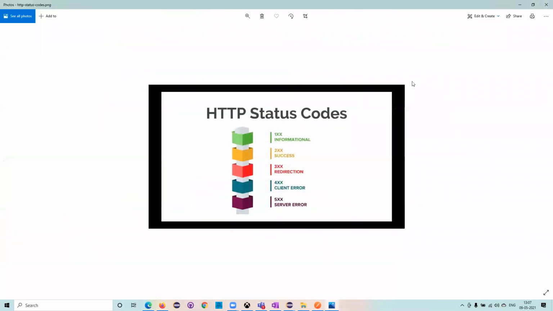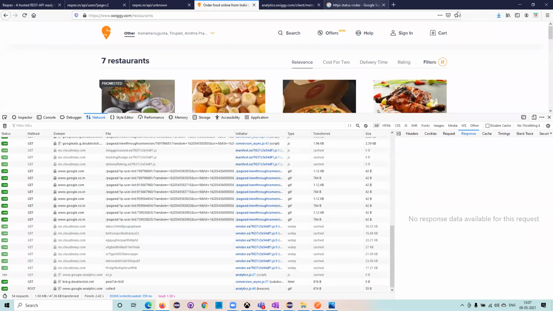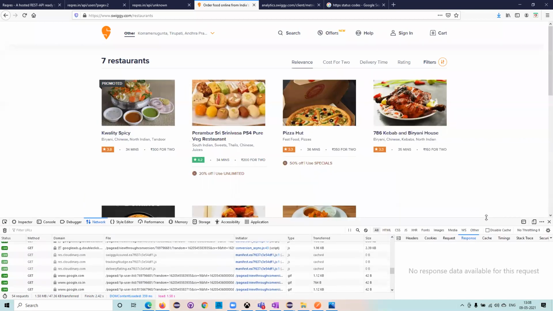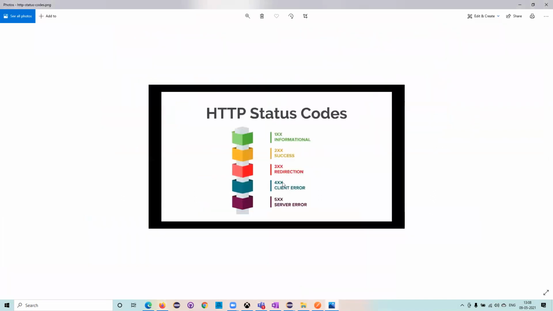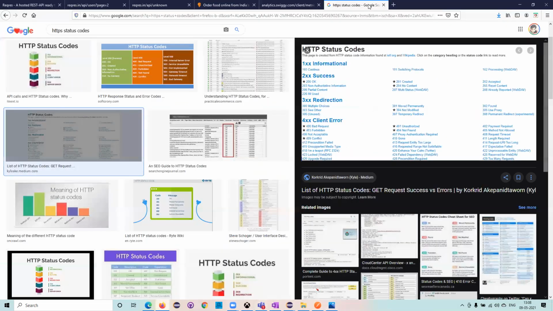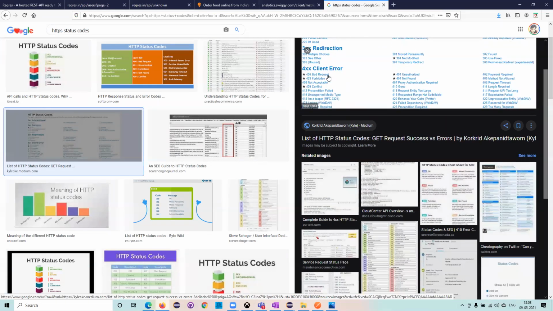Now, if it is some client side error, meaning from the front end, whichever thing you are trying to see, this is our front end. If there is any issue in the front end, then we will get the 4XX. We will have multiple 4XX errors. For example, bad request, unauthorized request, and not found. All these things are related to the 4XX.